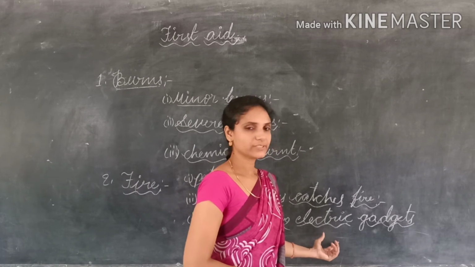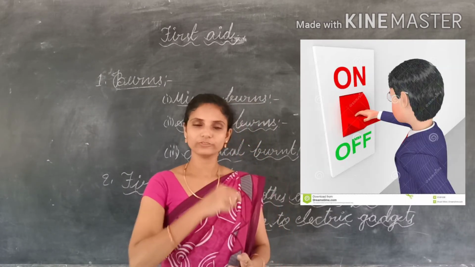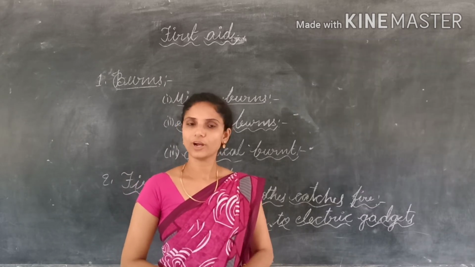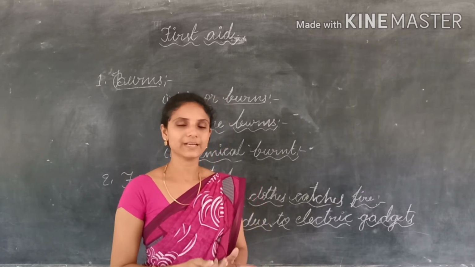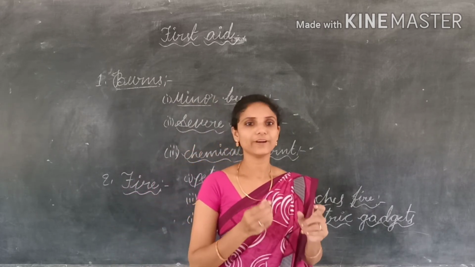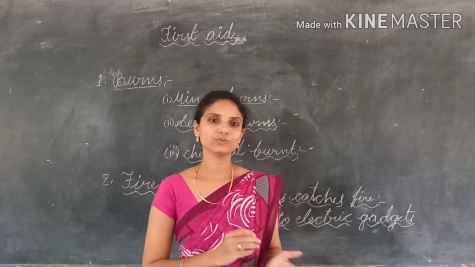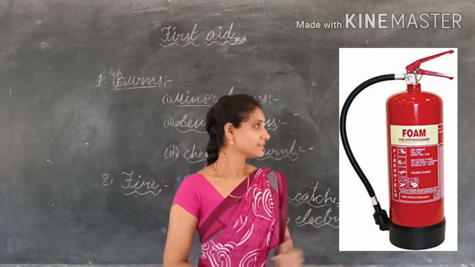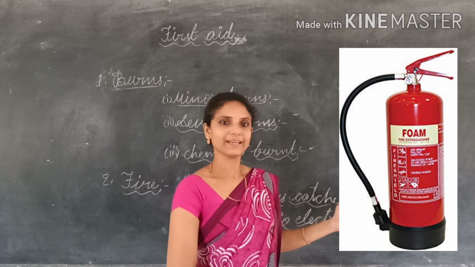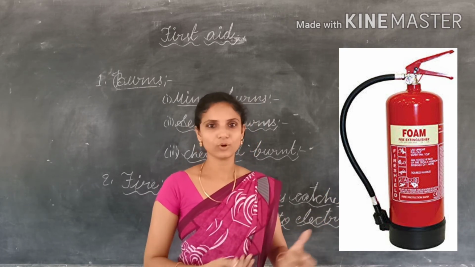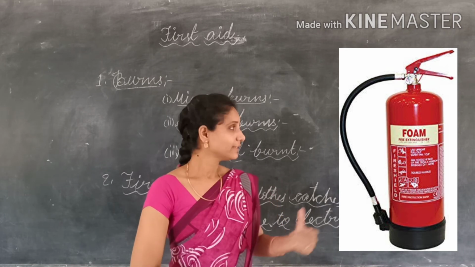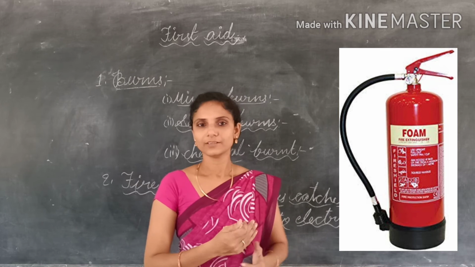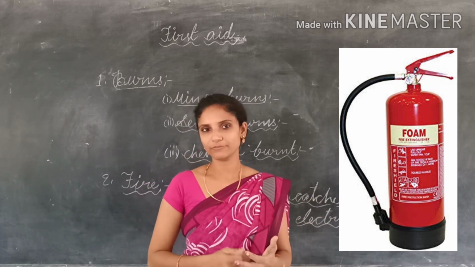So first of all, we must switch off the main switch, and we should not throw water on it. We must throw sand or mud on it. If a fire extinguisher is available, we can use it to reduce the fire. What is a fire extinguisher? This is the fire extinguisher. We can see them at movie theaters, schools, hospitals, and malls. If these are available, we can use this fire extinguisher to reduce the fire.